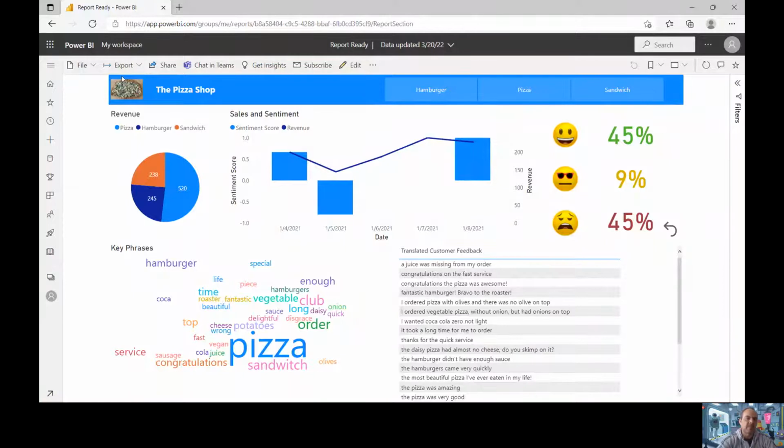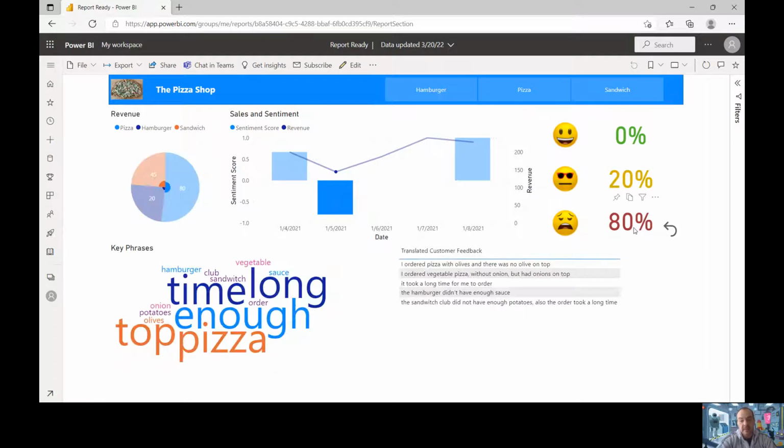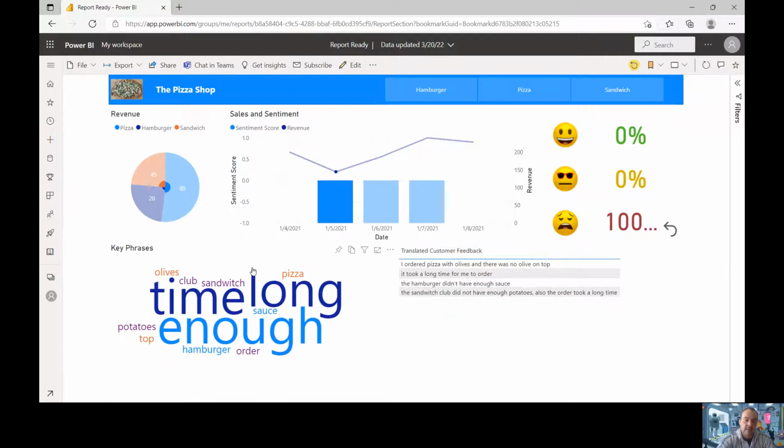So we're supposed to be the pizza shop owner, and we want to understand why our sales decreased on the 5th of January of 2021. We can see here that also the sentiment score decreased as well. 80% of our customers provided negative feedback that day, and what they were talking about, the guys who provided negative feedback, had to do with waiting time probably.